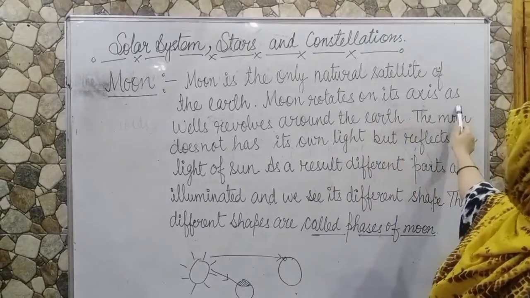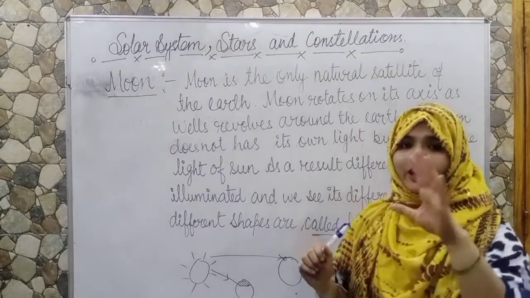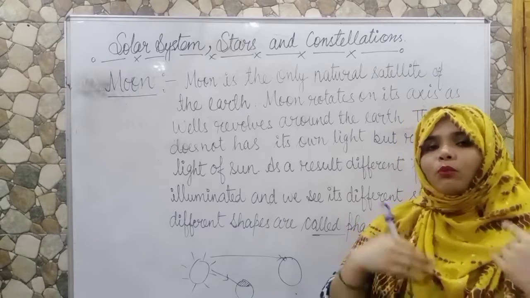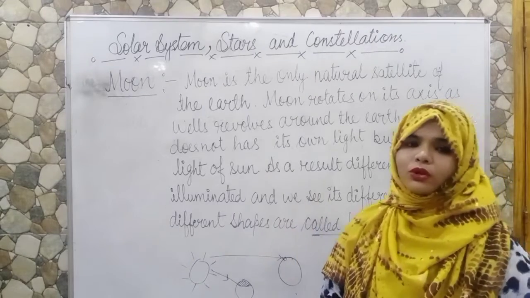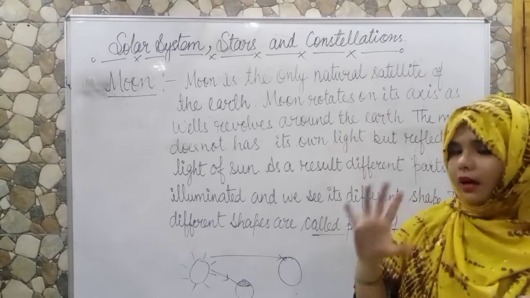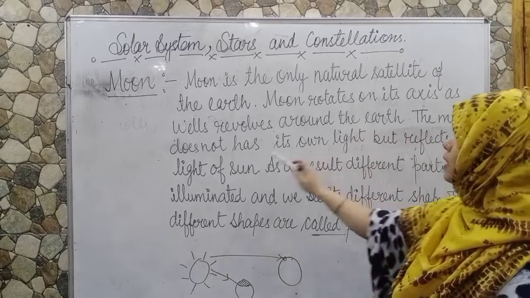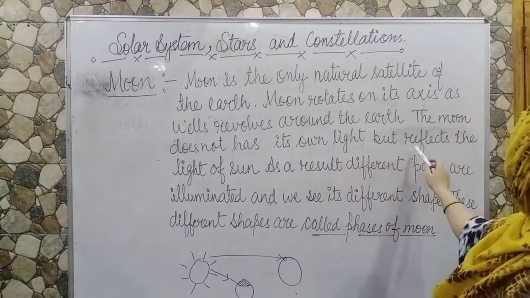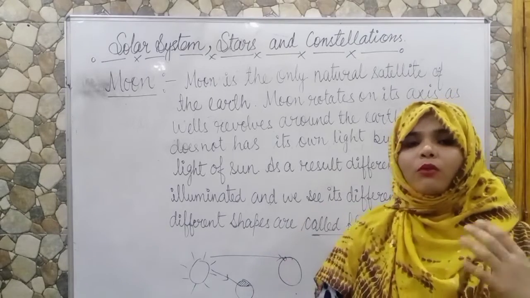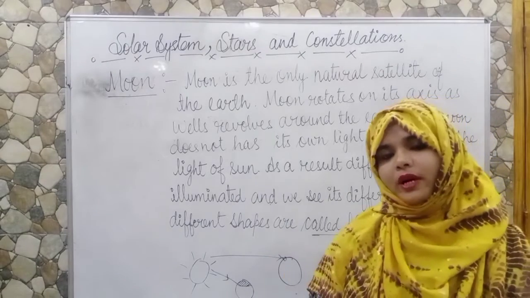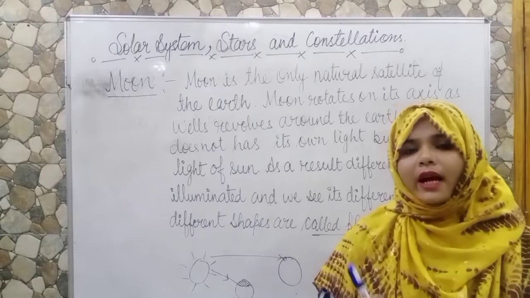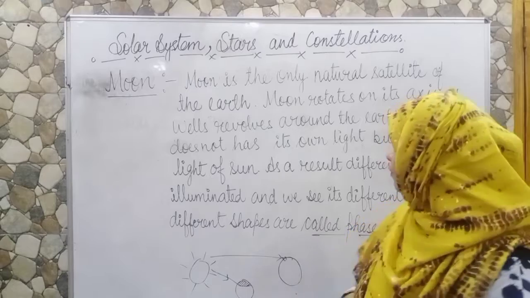Moon rotates on its axis as well as revolves, and you know what is rotation and what is revolution, and moon does both, rotation and revolution. Moon rotates on its axis and moon revolves around the earth. The moon does not have its own light but reflects the light of sun. So basically moon is a non-luminous object which does not have its own light, although it reflects the light of sun.